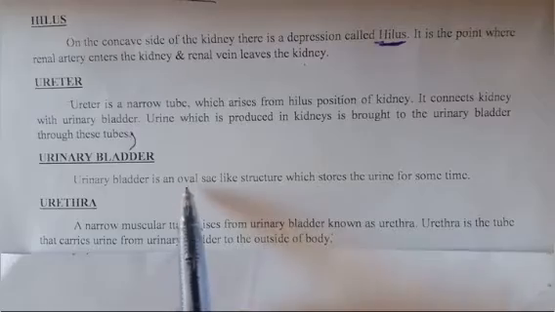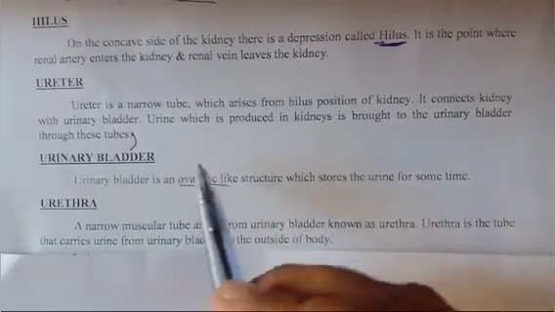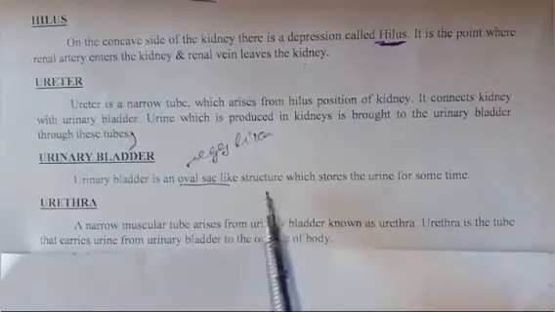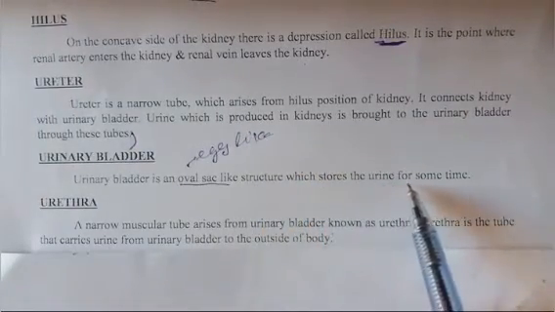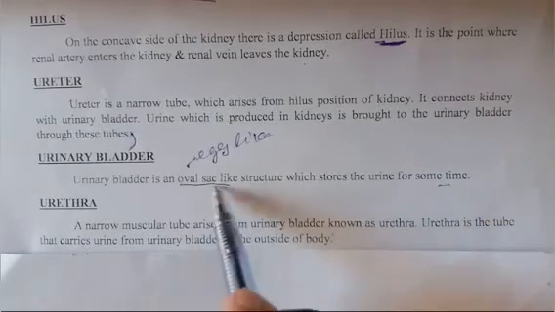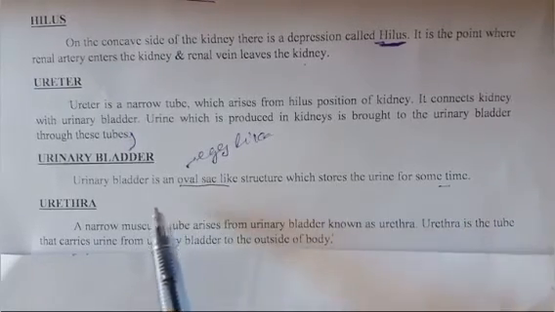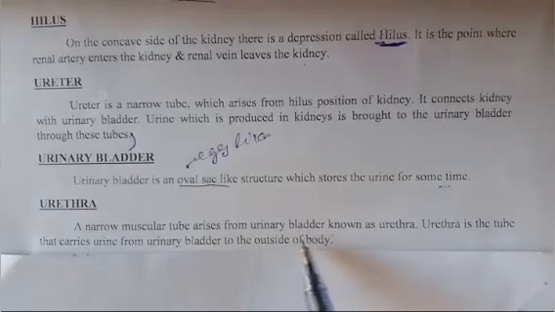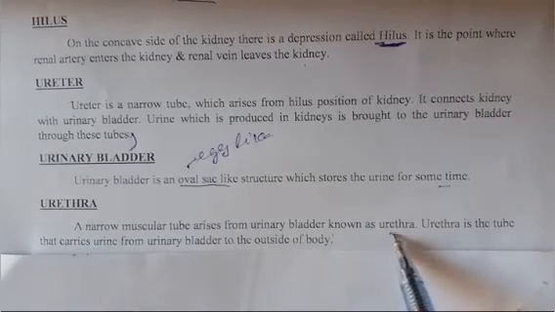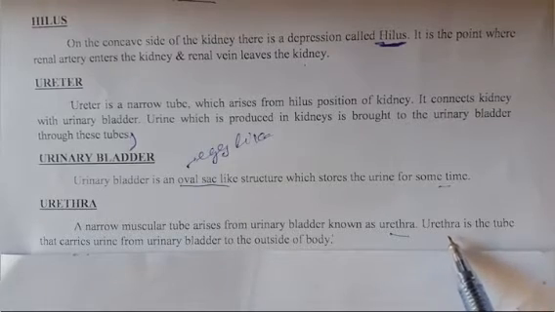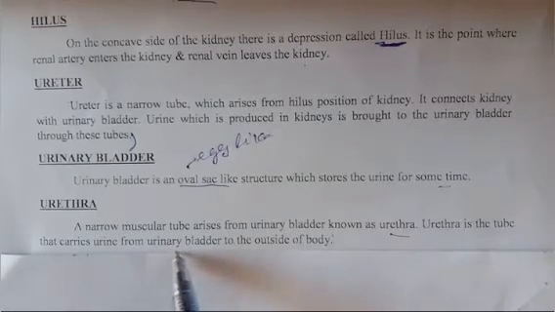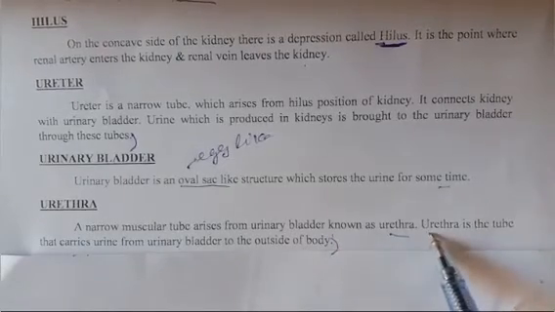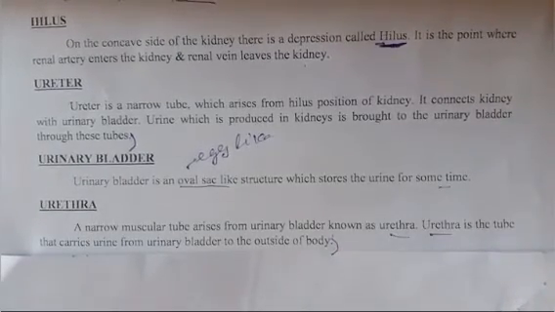Urinary bladder is an oval sac-like structure. Oval sac-like means egg-like. It is a structure which stores the urine for some time. So the urinary bladder is an oval, sac-like structure that stores the urine for removal. Urethra is a muscular tube that arises from the urinary bladder. Urethra is the tube that carries urine from the urinary bladder to the outside of the body. So the final narrow tube that removes urine from the body is called the urethra.